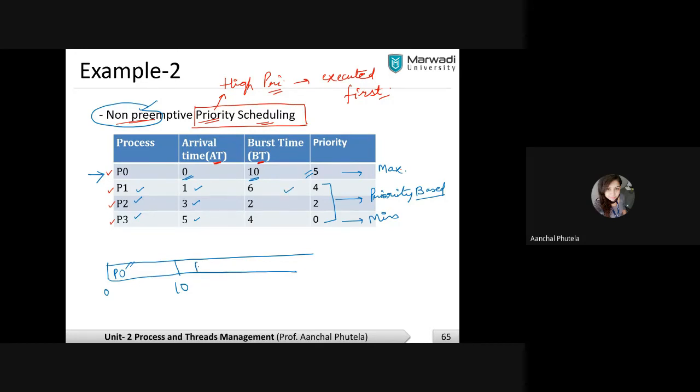So P1 will be assigned first for 6 seconds, because it is a non-preemptive approach. Then P2, which has priority 2. See the sequence: P1, P2 and P3. This is the sequence of priority given, right? So P2 requires the CPU for 2 seconds, up to 18, and at the end P3 will be given 4 seconds. Is it fine?